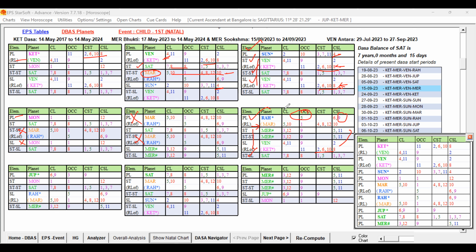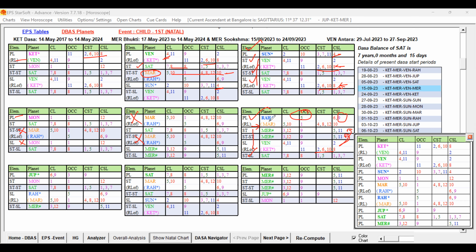So when compared to Sun, this has got a good source from the source itself, and that is further supported by 3, 9, 5, 11. There is no role of 4, 8, 12, 2, 6. These unfavorable Ketu or Mars levels are not playing a role at the star level. You understand? So that way, this is comparatively better. Moreover, if you look at the birth chart, Venus and Mercury are in conjunction. So they are also forming a rolling link. Star-lord planet and sub-lord planet are conjoined with each other. So that way, this is also fine.